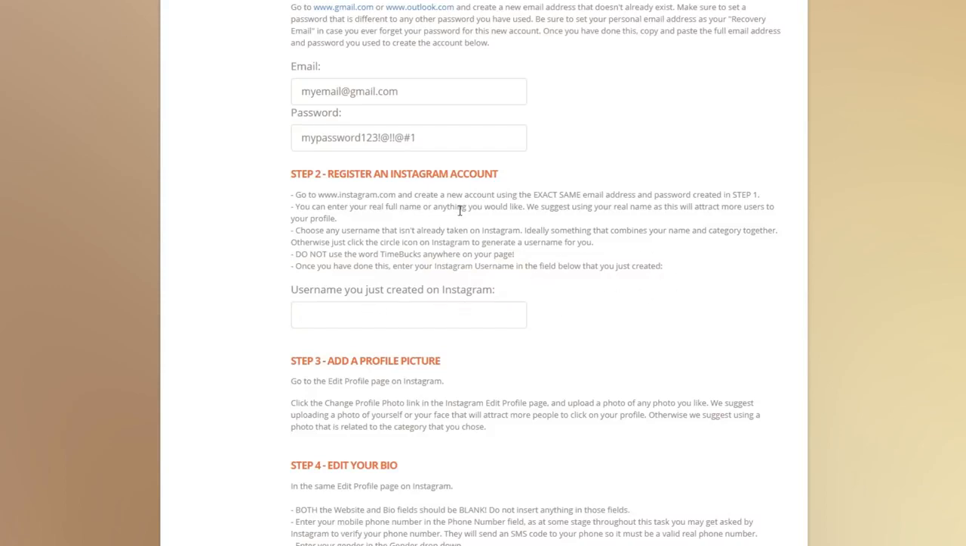Once you've done this, enter your Instagram username in the field below that you've just created. So the username is the URL. So if the URL is instagram.com/myname, you would put myname as the username.